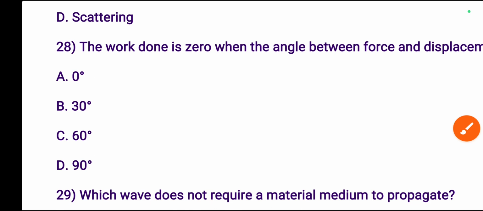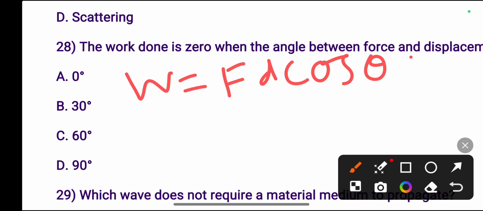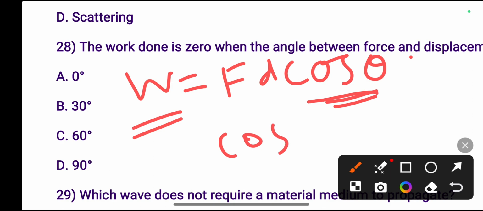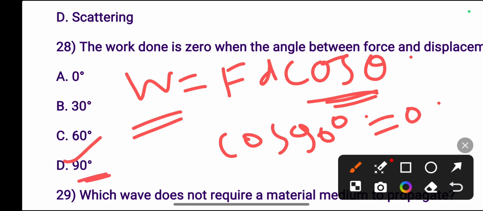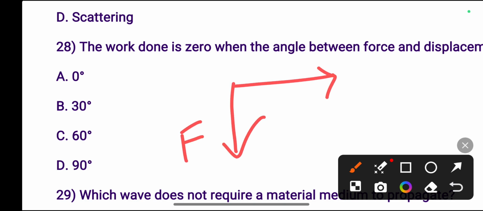Next, the work done is zero when the angle between force and displacement is? What will be the angle between force and displacement so that work done is zero? The formula of work done is F d cos theta. So if W is 0, then cos theta must be 0, and cos 90 is 0. So the right answer is option D. Let this one be the force and this one be the displacement. If the angle between them is 90 degrees, then there will be no work done. So the right answer is option D.